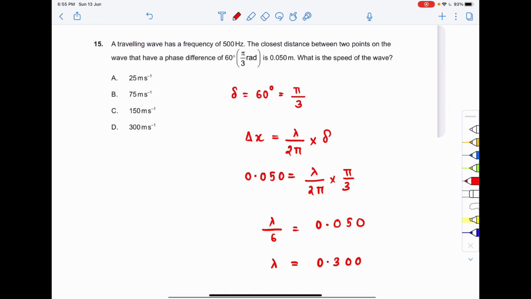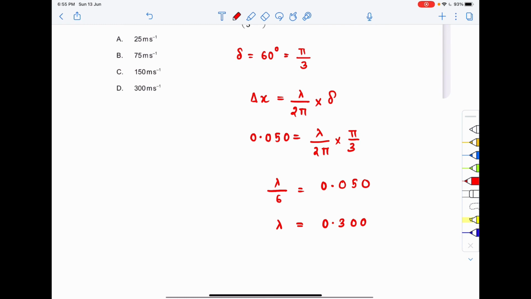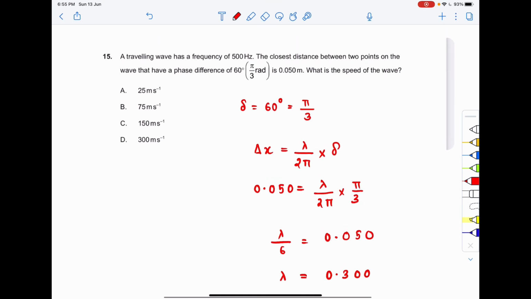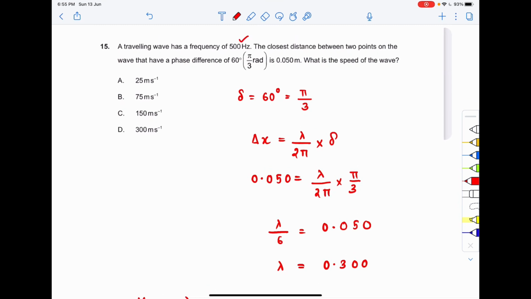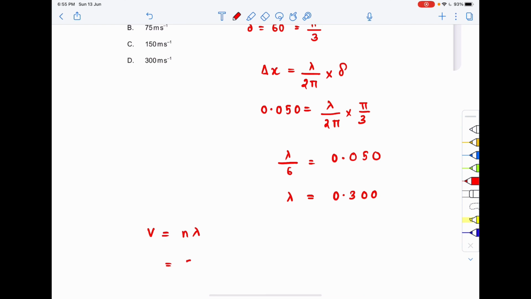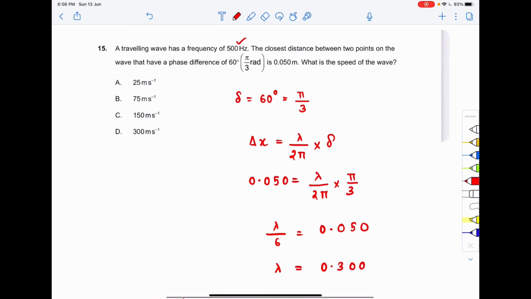Now what is the speed of the wave? Velocity is equal to n lambda, where n is the frequency, which is given to be 500 Hz. So this will be 500 into lambda, and lambda is 0.300. If you solve this, you'll get 150. So the velocity comes out to be 150 meter per second, and the correct option to question number 15 is option C, 150 meter per second. I hope you got the question.